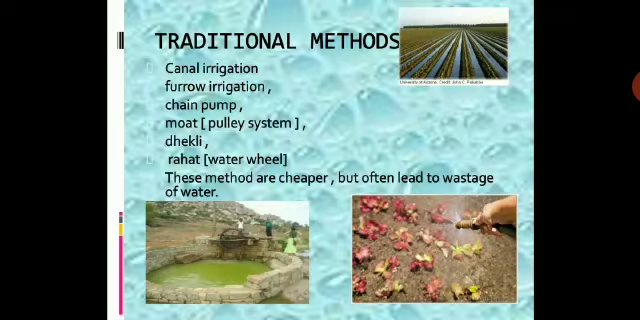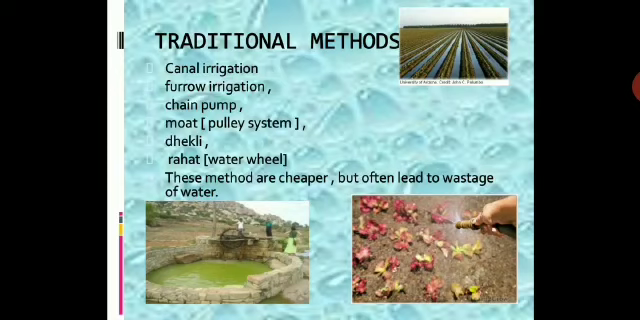So let us see. We have traditional methods: canal irrigation, furrow irrigation, chain pump, moat, pulley system, dhekli, rahat, that is water wheel, and these methods are cheaper but often lead to wastage of water. So you have to take down all these traditional methods in your notebook. You have to write down irrigation and traditional methods, make a list of this. These are the traditional methods shown in the pictures here.